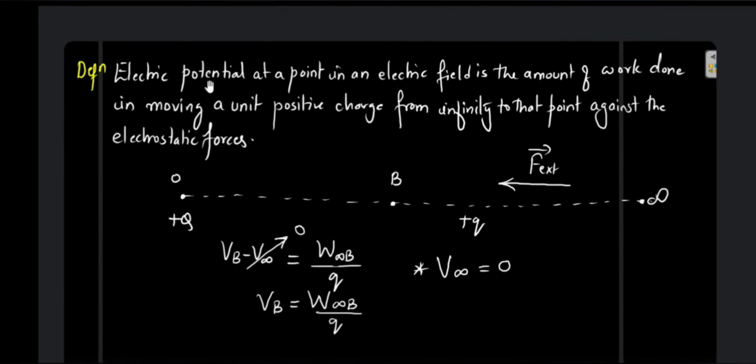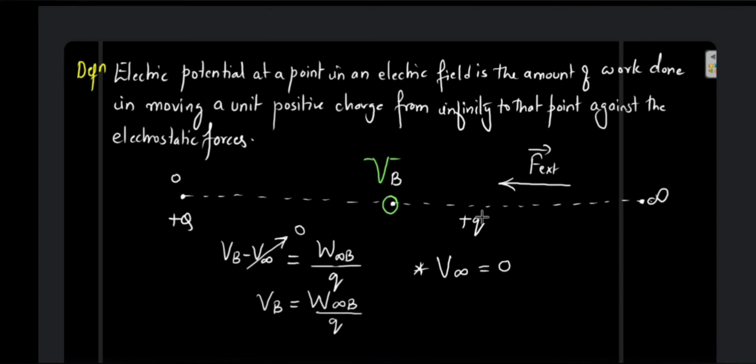We can say that electric potential at a point, now we are talking about point B, that is VB, potential at point B in an electric field, is the amount of work done in moving a unit positive charge from infinity to that point against electrostatic force.